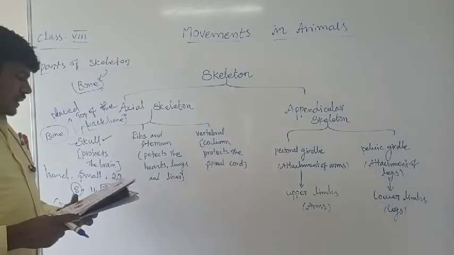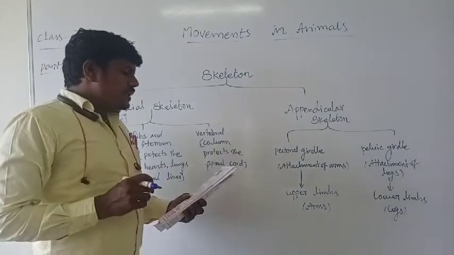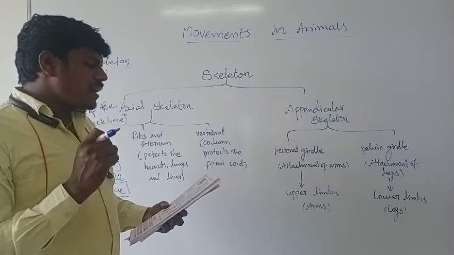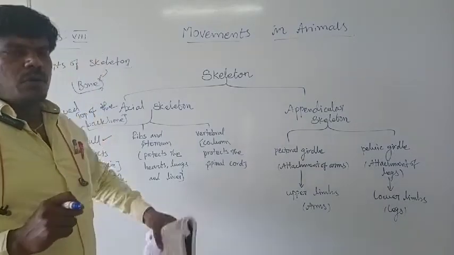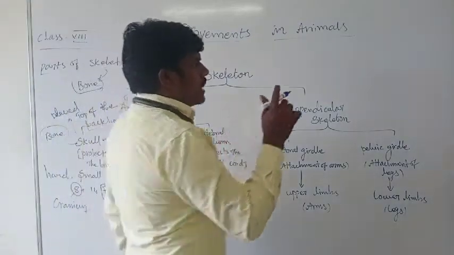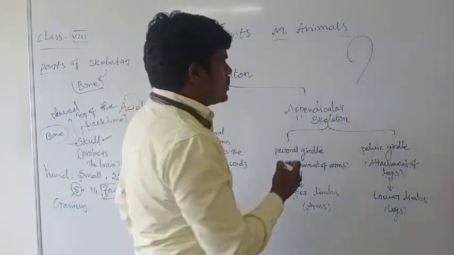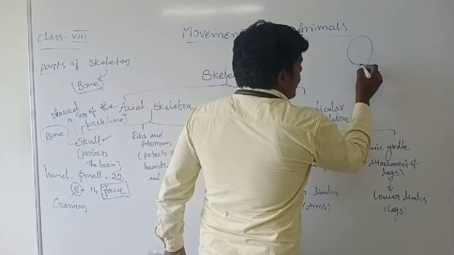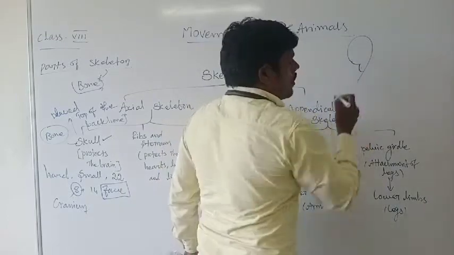And the next one, the vertebral column. See, the vertebral column runs at the back of the body. It is also called the spine or backbone. Already you know the brain structure. At the bottom of the brain is the medulla oblongata.